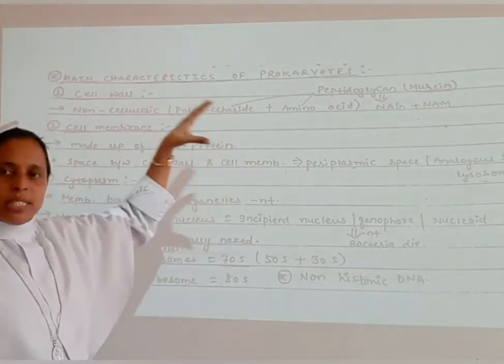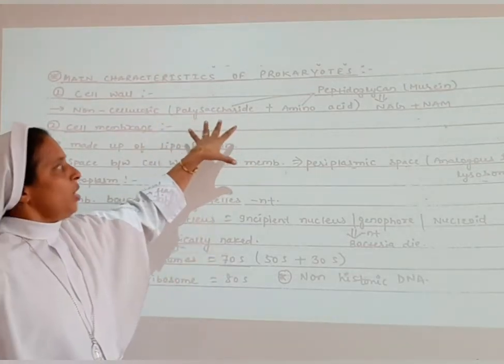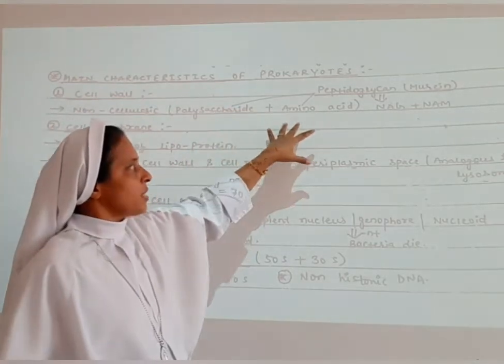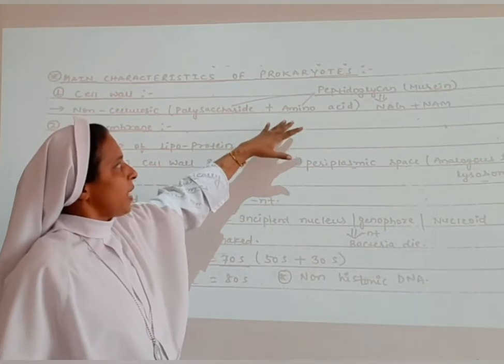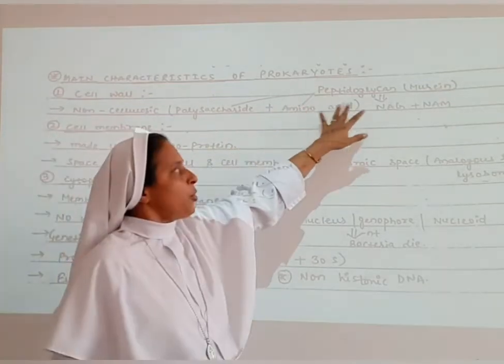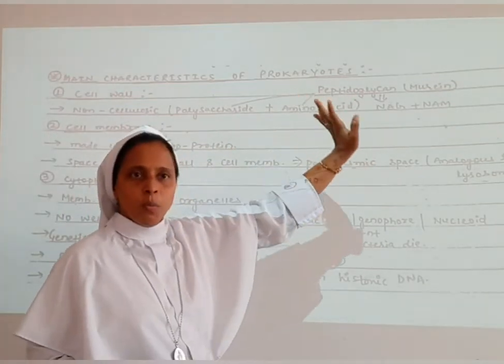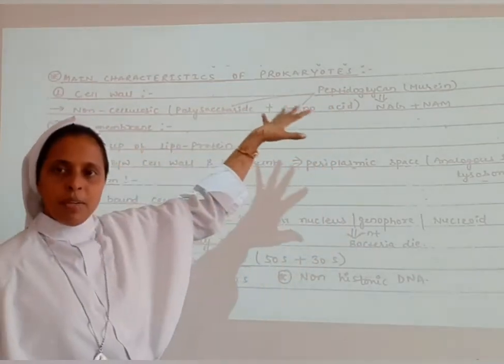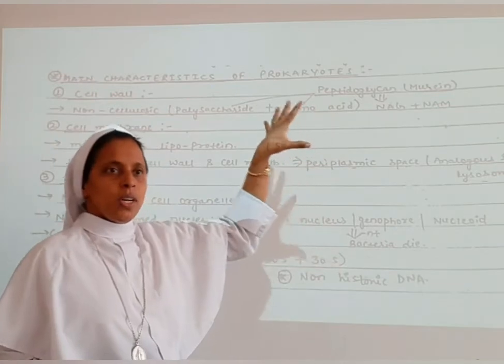It is made up of something else. What is that? Polysaccharides and amino acids. If it is polysaccharide and amino acid, we can call it peptidoglycan, otherwise we can also call it murein. So non-cellulosic means it is composed of peptidoglycan.